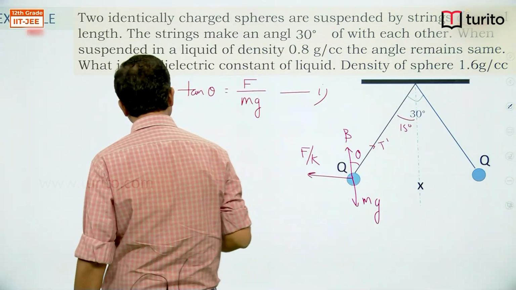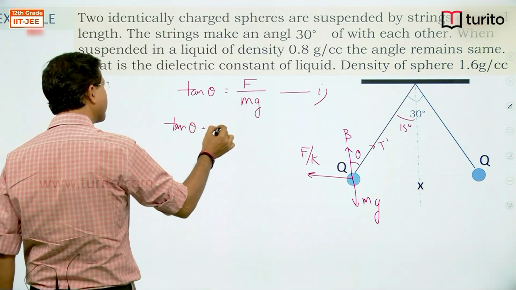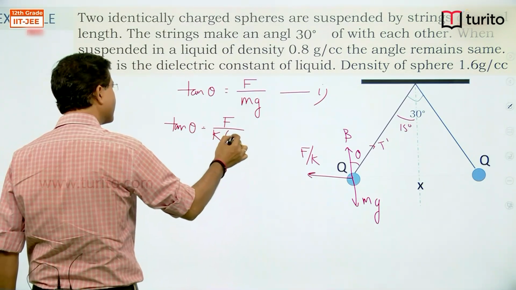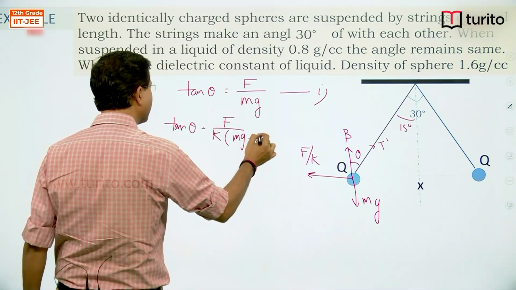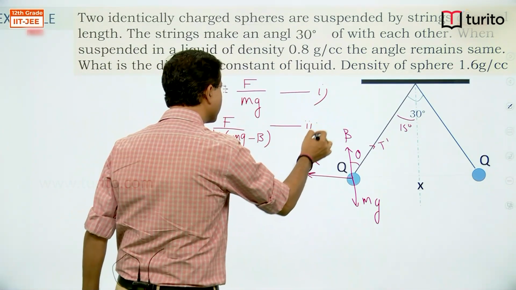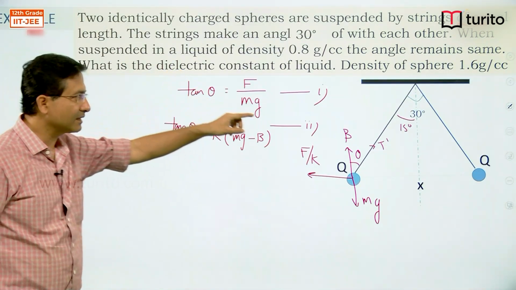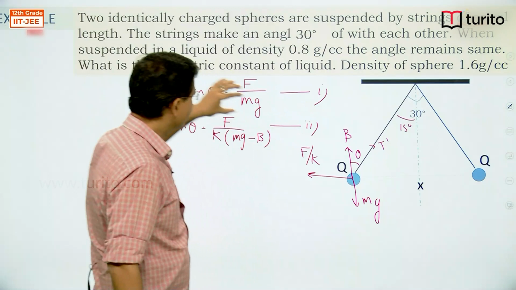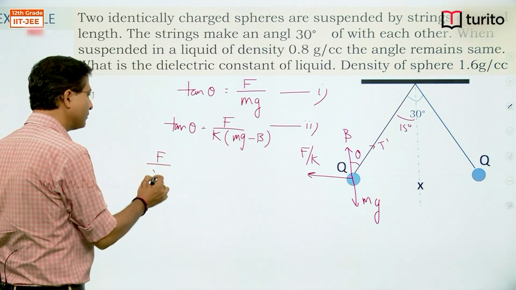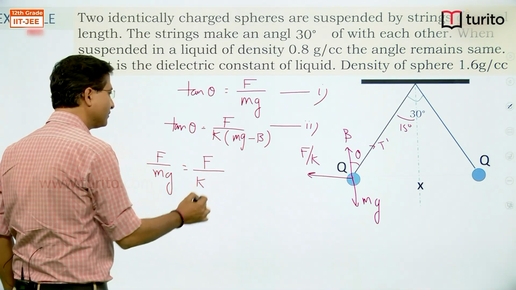So for the second situation, we are getting F by K mg minus buoyant force. This is our second equation. If I equate, because tan theta is not changing, this term will be equal to this term, and if you equate, you will get F by mg will be equal to F by K.